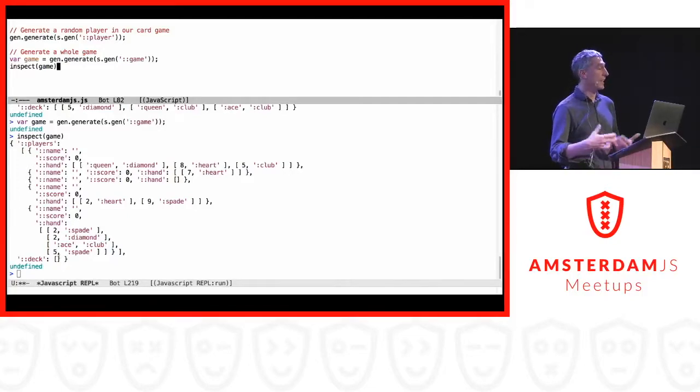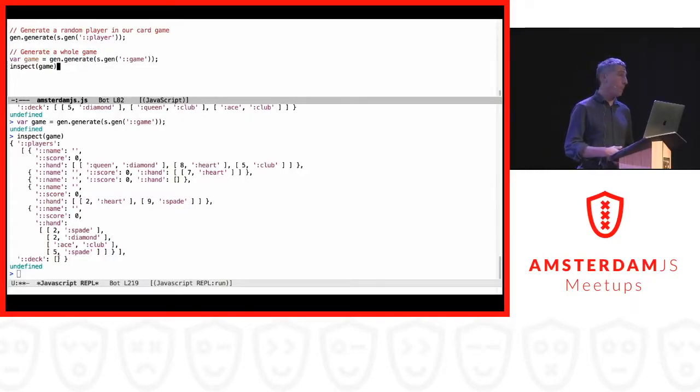So this again is test input that can be used for any test. Right now this generates just one game, but I can easily generate hundreds or thousands or millions of games, because you can generate as much data as you want. So this is about generating inputs.